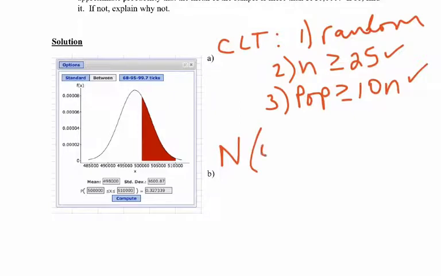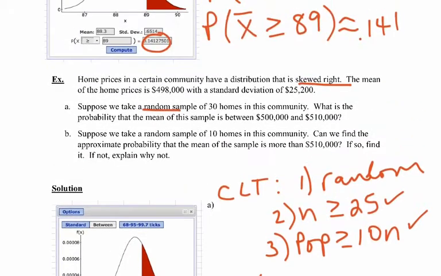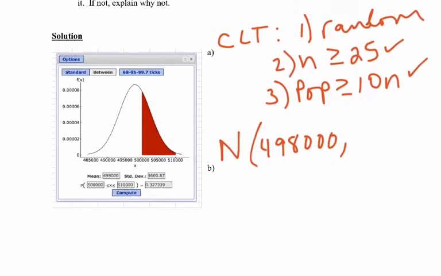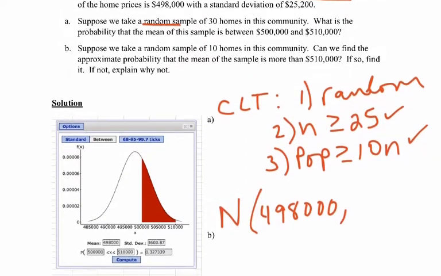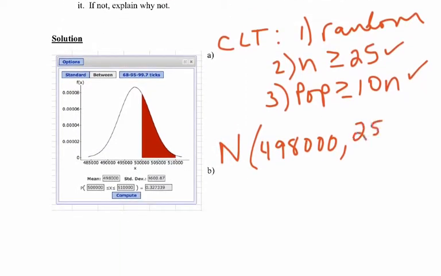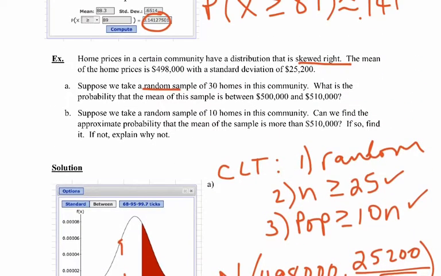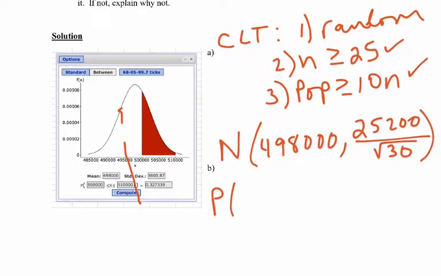The mean is going to be 498,000. That's coming from the population mean that they gave me in the question. And then the standard deviation is going to be the population standard deviation, sigma, 25,200, divided by the square root of n, which was 30. If I put it in StatCrunch, I'm looking for the probability that x bar is between 500,000 and 510,000.